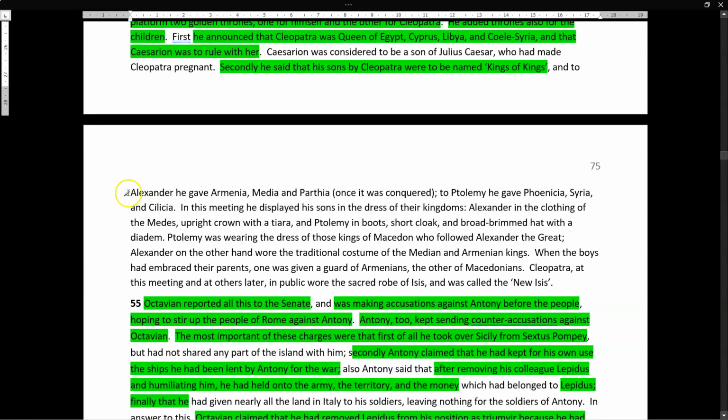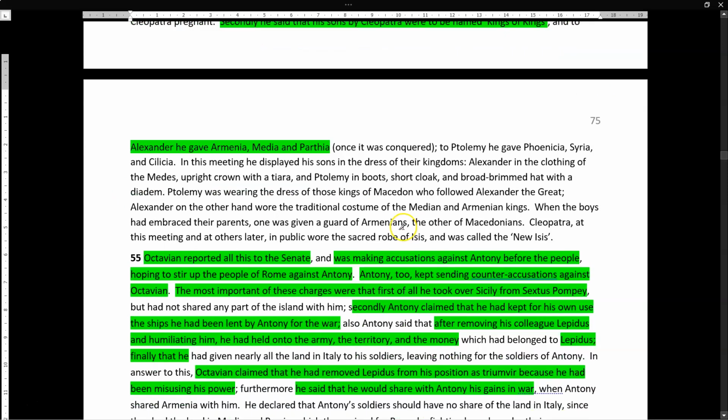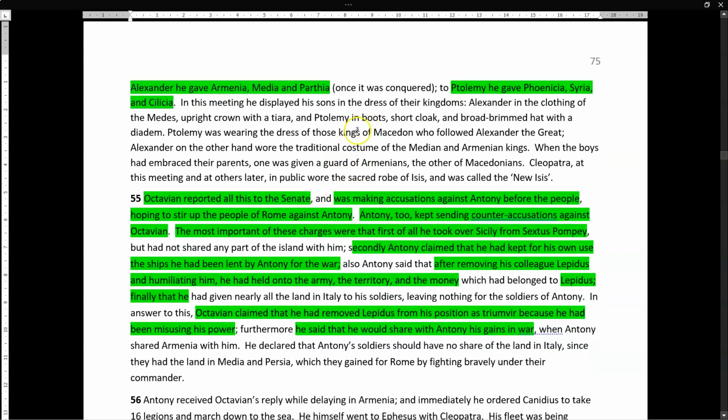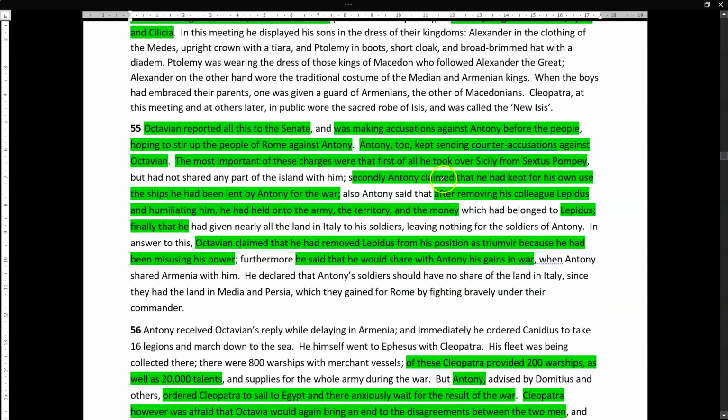And he also gives one of his sons Armenia, Media, and Parthia. To another son, Ptolemy, he gives Phoenicia, Syria, and Cilicia. So he's giving out lands to his family, which he really should not be doing. And then he starts to dress like them, basically, which is what this bit here is talking about. So he's not acting very Roman-like.